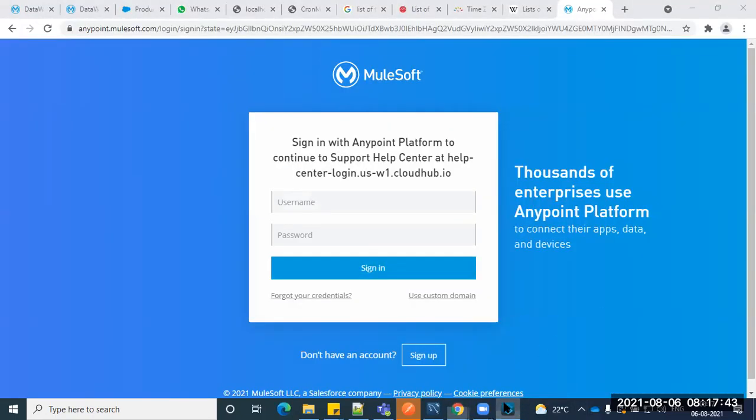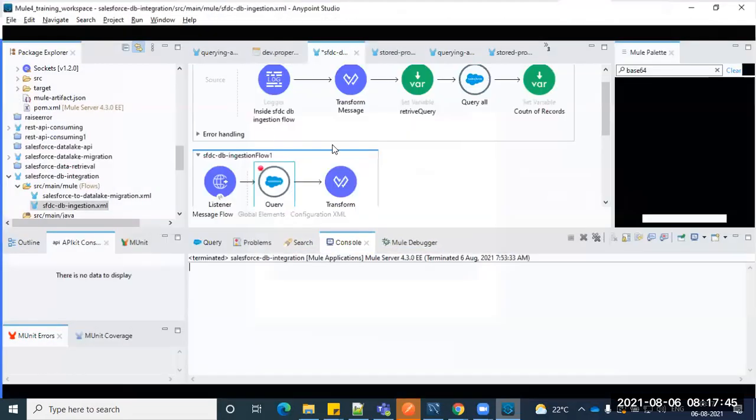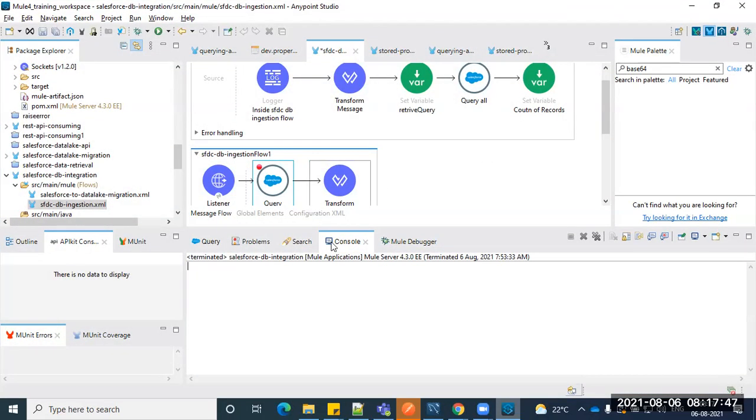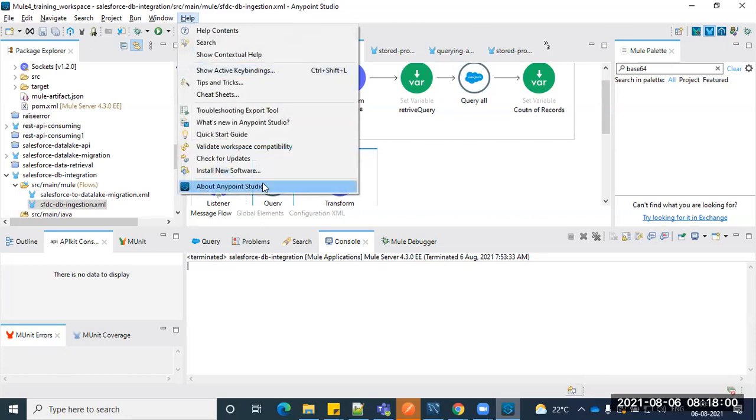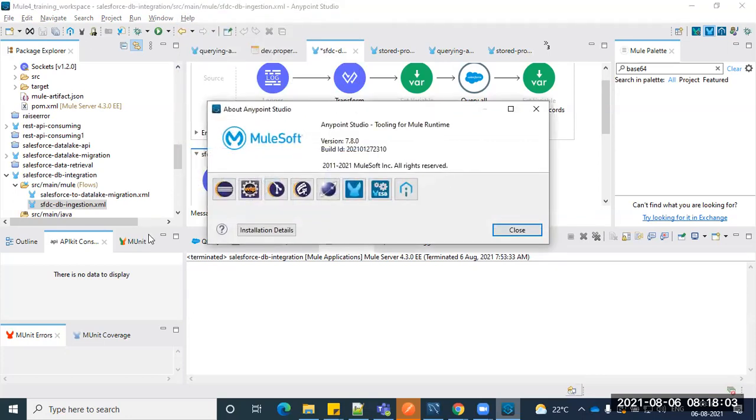Is that clear? The plugins, whatever you are doing, are the same. The entire setup is also the same, as usual. Once you get the client, they might share the list of software: which version they are using, which runtime version, which Anypoint Studio version. Everything they will share, so that you can set it up accordingly.